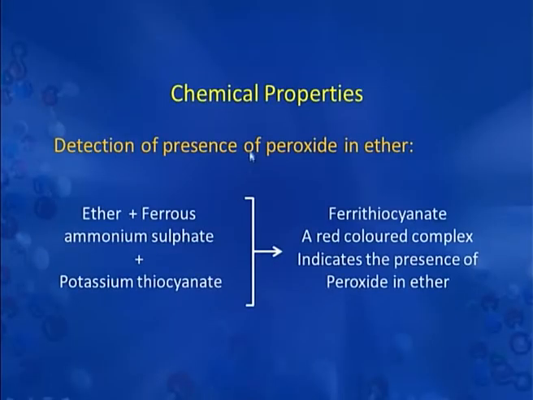To destroy the peroxide from ether, ferrous salts are added. You can see here that into the ether, ferrous ammonium sulphate is added, along with potassium thiocyanate. Then there is formation of a red colored complex which indicates the presence of peroxide in ether. Now, how is this reaction actually taking place? Ferrous ammonium sulphate is iron 2 ions, that is ferrous ions. The peroxide oxidizes Fe2+ into Fe3+, and there is formation of ferrithiocyanate which is red in color, and that indicates the presence of peroxide.